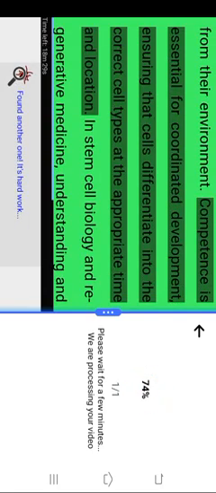Conclusion. Competence is a key concept in developmental biology, referring to the ability of cells to respond to inductive signals. It involves the presence of appropriate receptors, intracellular signaling machinery, and epigenetic factors that enable cells to interpret and act upon signals from their environment. Competence is essential for coordinated development, ensuring that cells differentiate into the correct cell types at the appropriate time and location. In stem cell biology and regenerative medicine, understanding and manipulating competence is crucial for directing the differentiation of stem cells into specific tissues for therapeutic purposes.